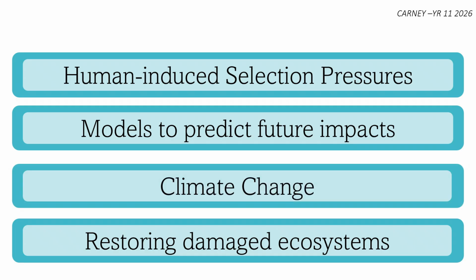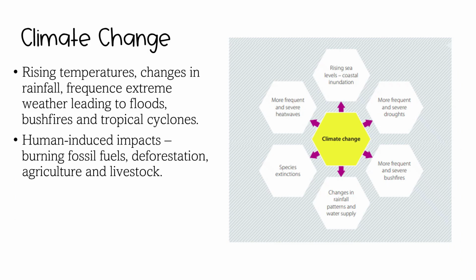How is climate change having an impact on the future of our ecosystems? Climate change plays a major role in altering ecosystems. Rising temperatures, changes in rainfall, and more frequent extreme weather events can disrupt food chains, habitats, and breeding patterns, leading to species decline or migration.